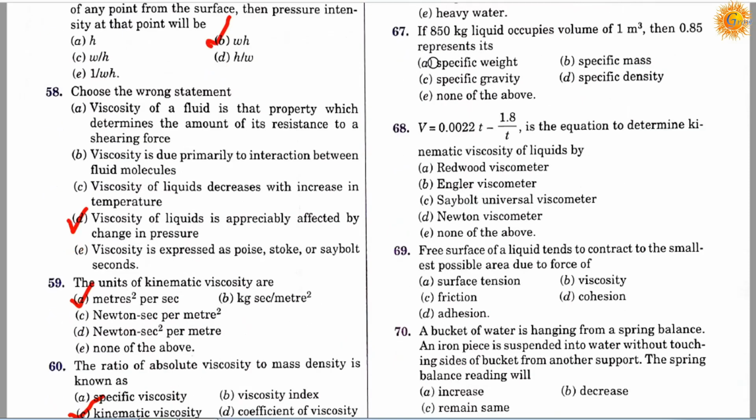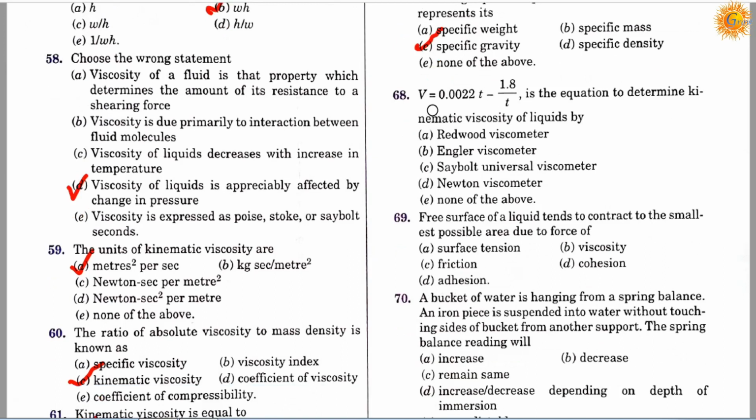Question number 67. If 850 kg of liquid occupies a volume of 1 meter cube, then 0.85 represents its, option A, specific weight; option B, specific mass; option C, specific gravity; option D, specific density; option E, none of the above. So the correct answer is C, specific gravity.